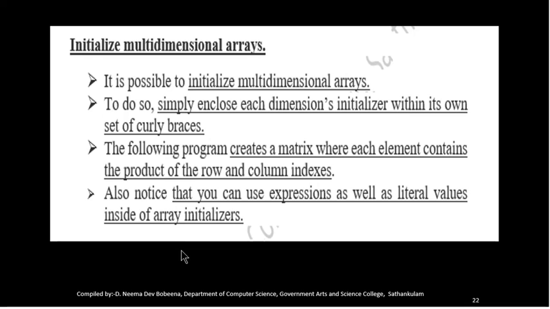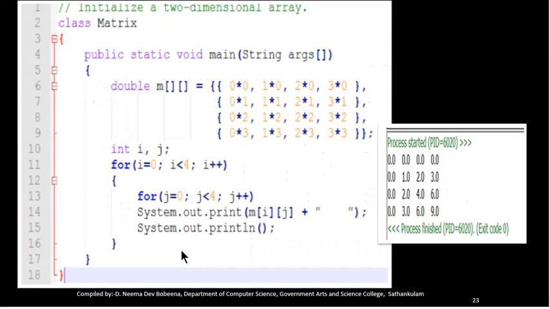Initializing multidimensional arrays. We can also initialize multidimensional arrays. To do so, simply enclose each dimension's values within a set of curly braces. So the first row is given within curly braces, the second row within another set of curly braces, then the third row and fourth row, and the rows are separated by a comma. Within a row, the values can be single constant values, or they may be expressions. We can also give expressions here.